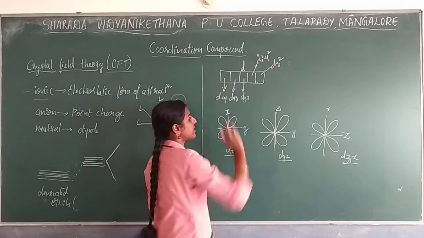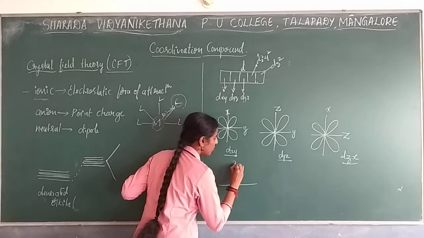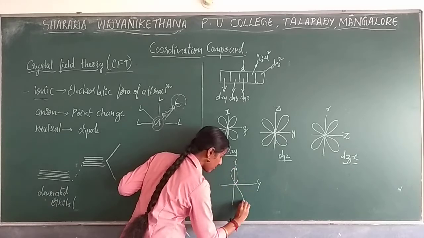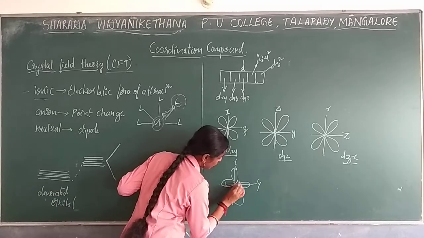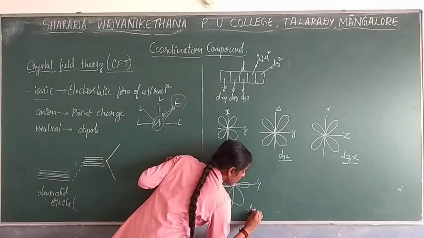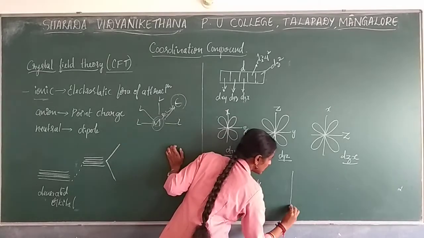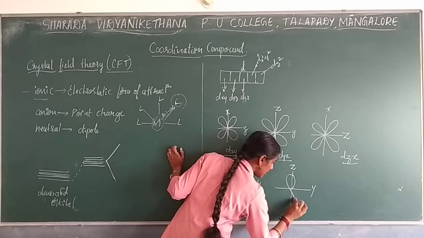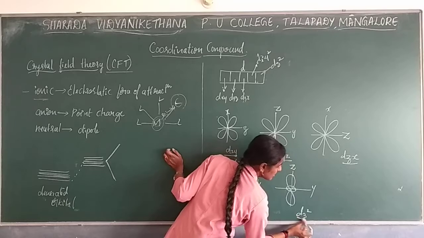Now we will go with d of x square minus y square. Here, how are the lobes present? If we consider d of x square minus y square, the lobes are present on the axes. Both lobes are the same size. That is d of x square minus y square. Another is dz square, and here also the lobes are present on the axis. So this is dz square.